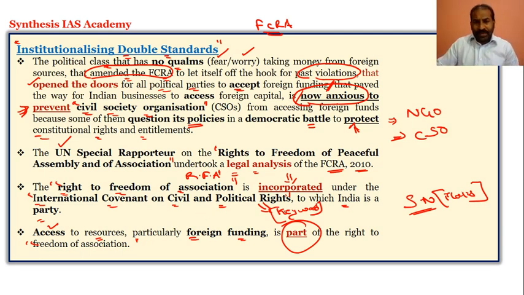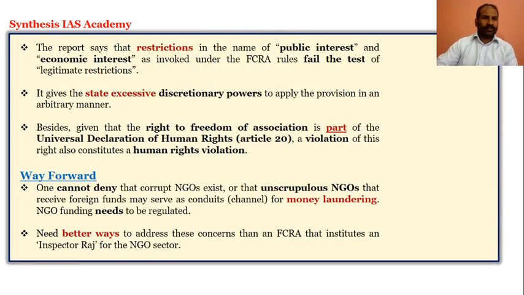That is why I said this is an important keyword for you while preparing short notes for the mains examination. Accessing foreign funds is part of the right to freedom of association, wherein India is a signatory to the Covenant.